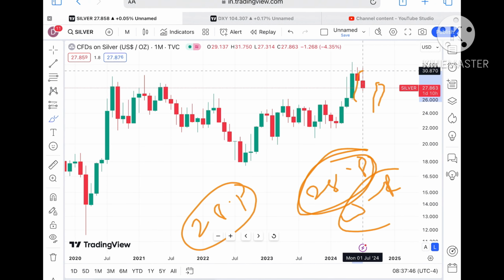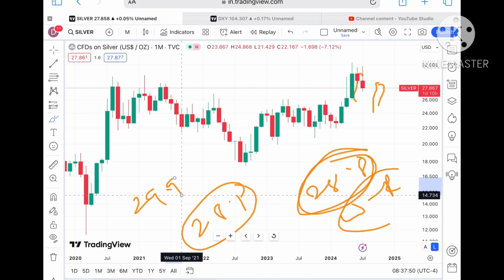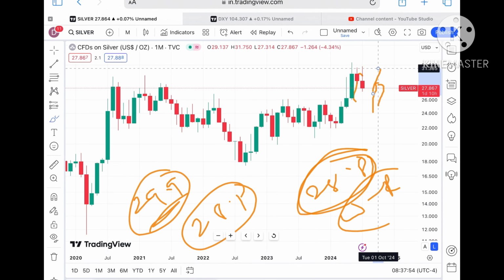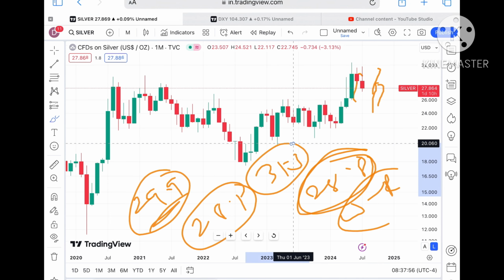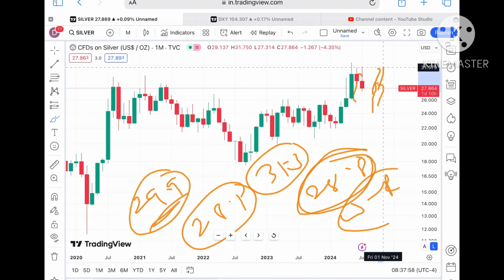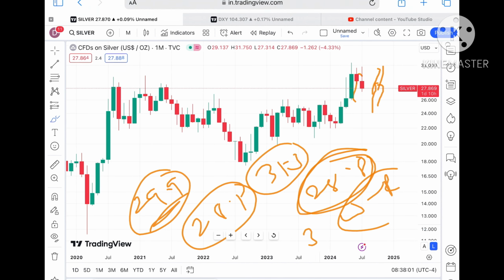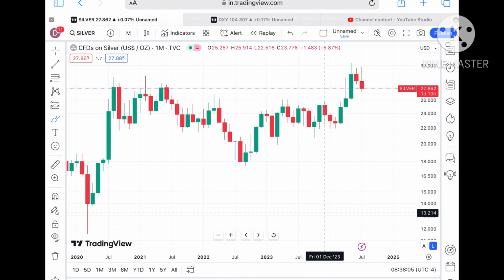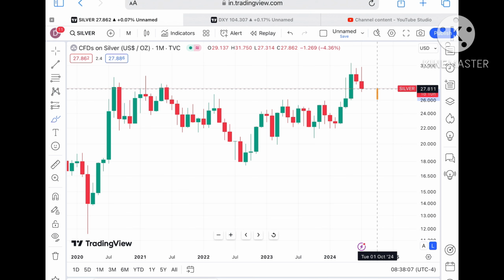$28.8. It will cross this level, and after that it can touch a level of 29.9, which is a weak resistance. So chances are high it will cross this level and go towards 31.3. And as soon as the price started going above 31.3, we can see a level of 31.7, and then further upside movement.